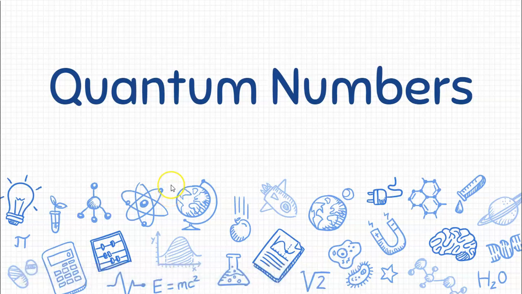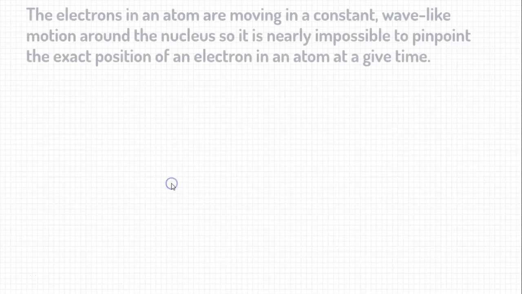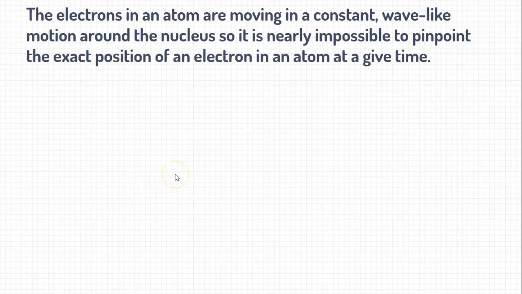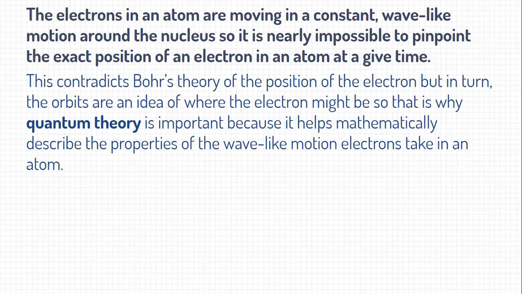Okay, so today we're going to be talking about quantum numbers. Now, electrons in an atom are moving in a constant wave-like motion around the nucleus, so it is nearly impossible to pinpoint the exact position of any electron in an atom at a given time. Now, this contradicts Bohr's theory of a position of the electron, but in turn, the orbitals are an idea of where the electron might be.